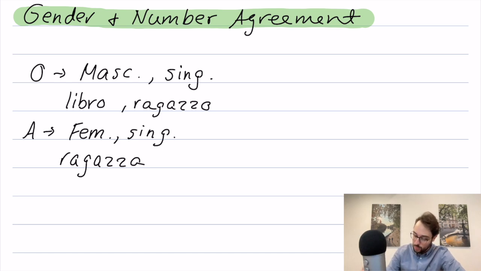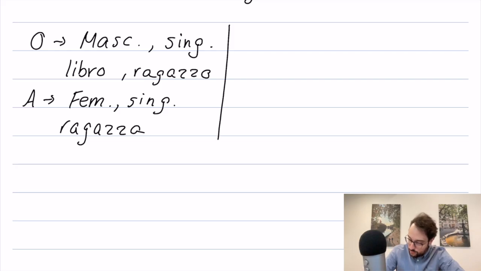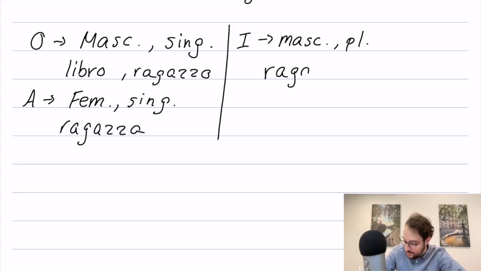So we've got boy in ragazzo, ragazza is girl, and now to make a masculine word plural, it actually is going to end in I. So let's put that right over here. Now in Italian, we call this I. That's the pronunciation of that letter. So masculine plural is I, such as when we say ragazzi.